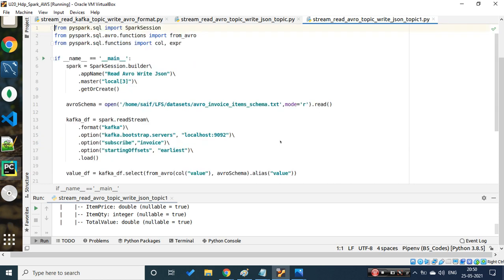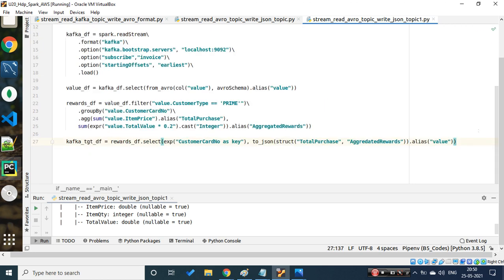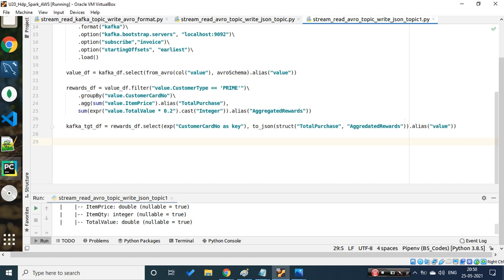Let's copy this and go to the top and import that as well, otherwise we will get errors during runtime. Okay, so that is done. If you remember yesterday, whenever we wanted to see the data frame outputs, we could easily call an action that is nothing but show. But when it comes to streaming applications, a few actions are not available in streaming. For that purpose, we need to write a streaming result, and that needs to be awaited with a manual intervention so that whenever we push the data, we should be able to see the data.